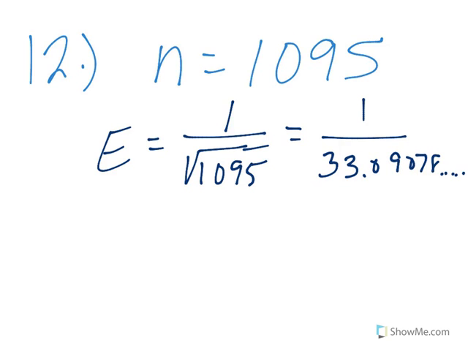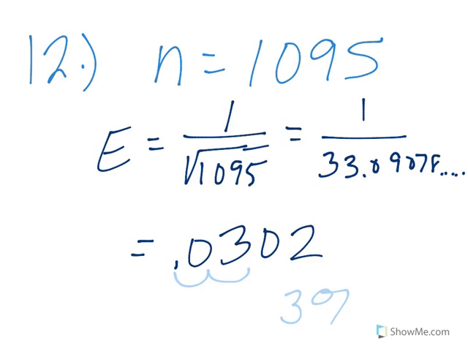Then I would take 1 and divide it by that answer, and I get 0.0302. And of course, we'll talk about rounding. If we're talking about decimals, that's a great answer. If we want it to be a percent, remember we'd move it 2 places. And this would be like a 3% margin of error for this particular problem.